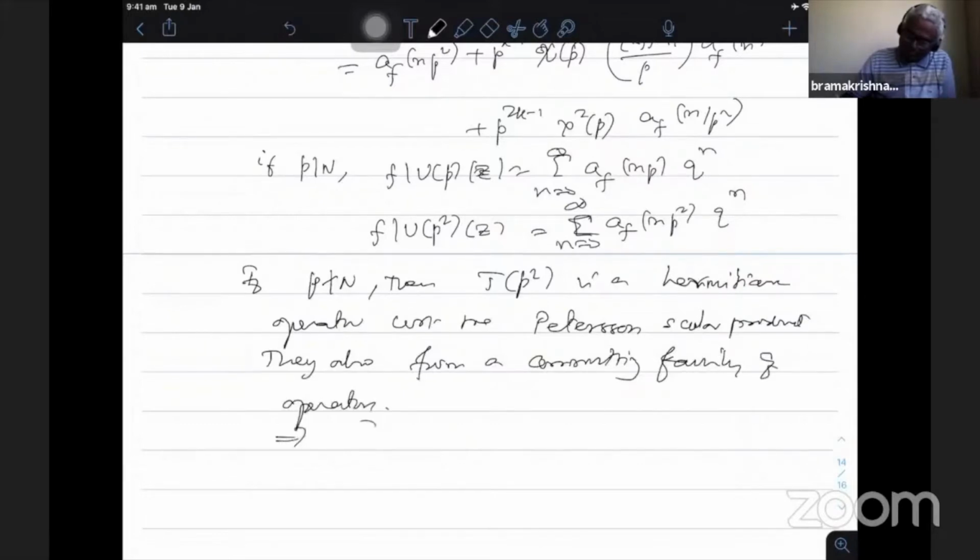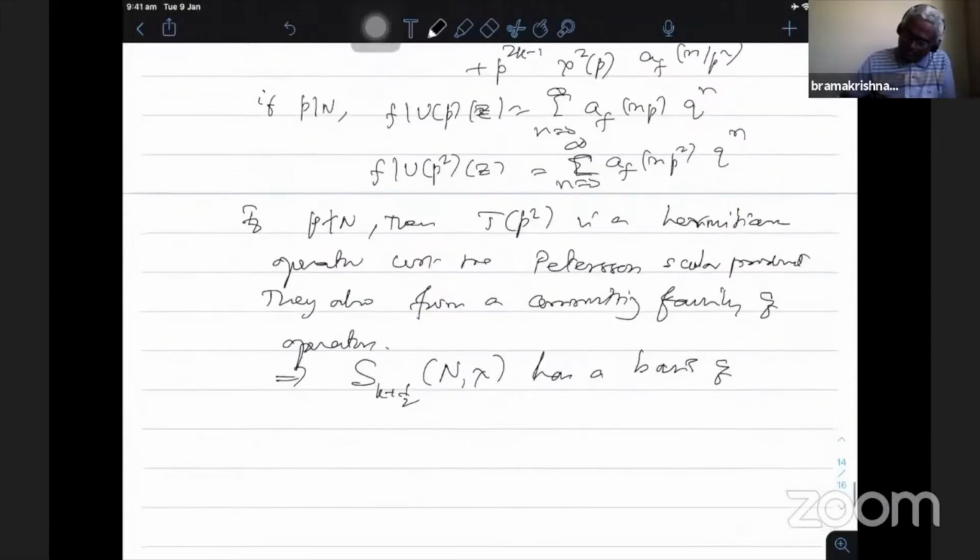This implies S_k^+(N, chi) has a basis of eigenforms with respect to all T_{p^2}, p not dividing N.